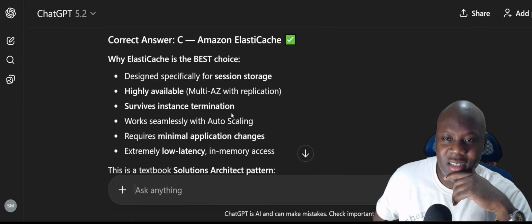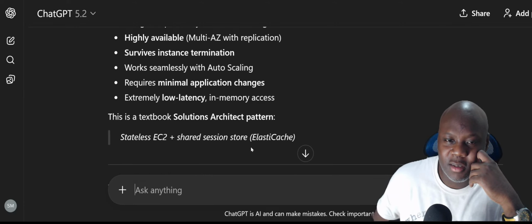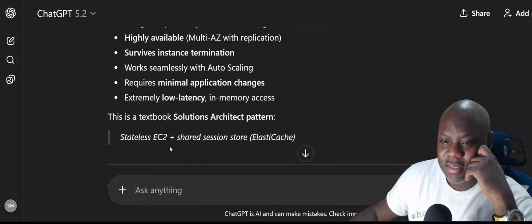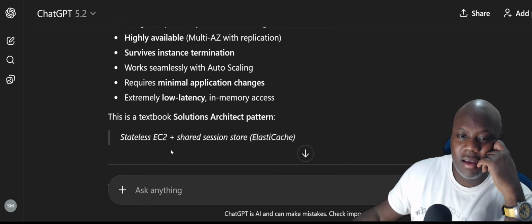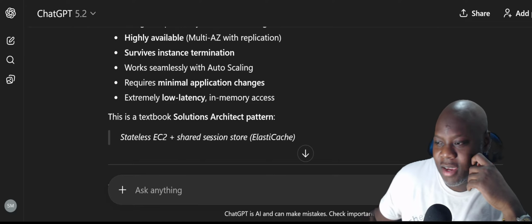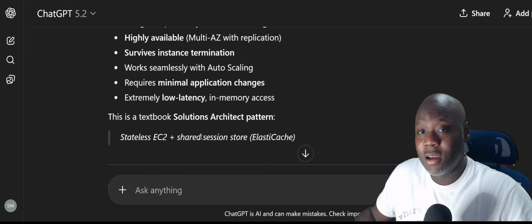Instance termination, we're seeing that with auto scaling, right? Now we know. Stateless EC2 plus shared sessions. Well, all right. Got that. Oh man, I went way over my time.